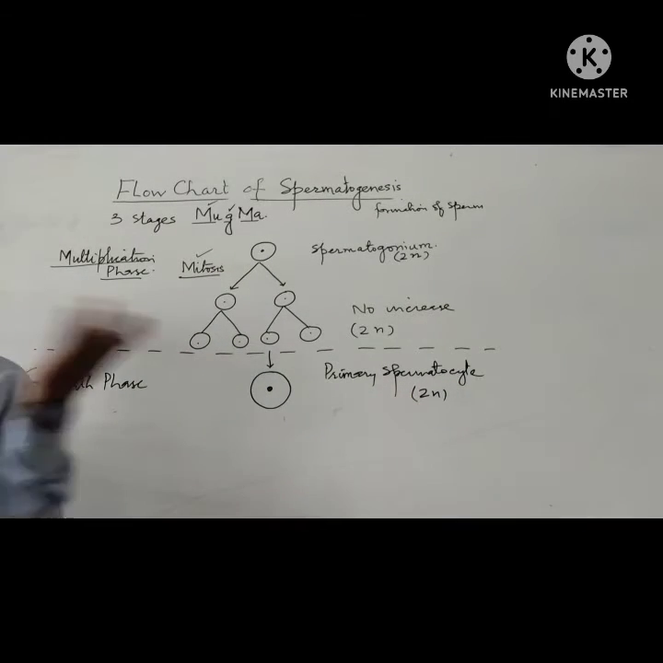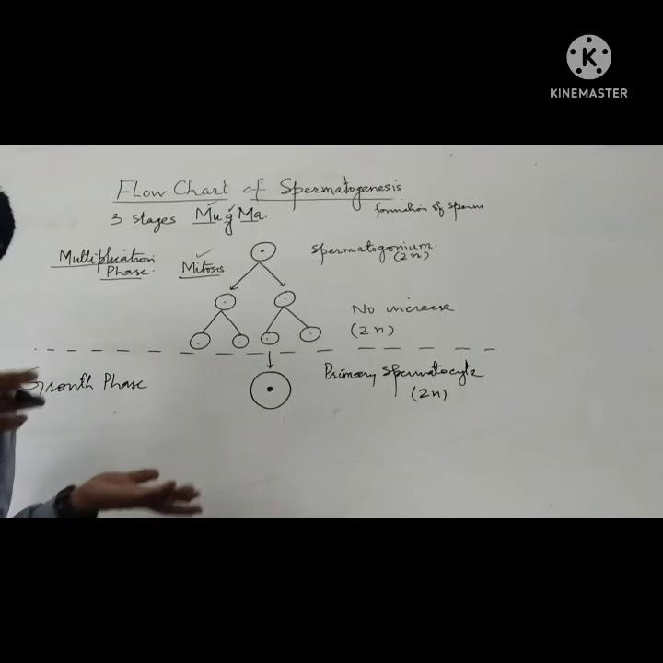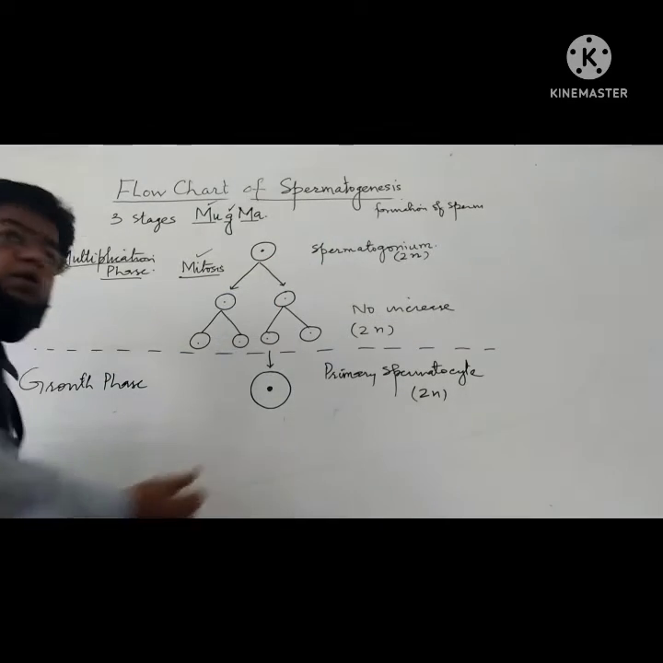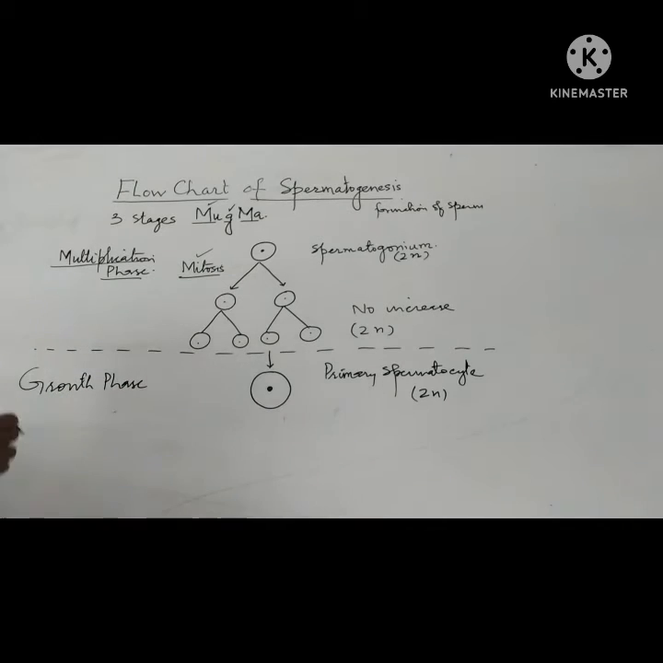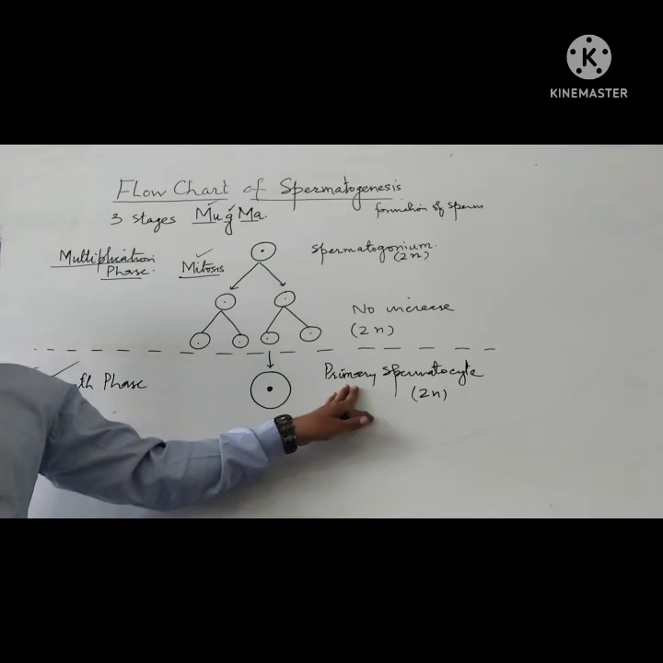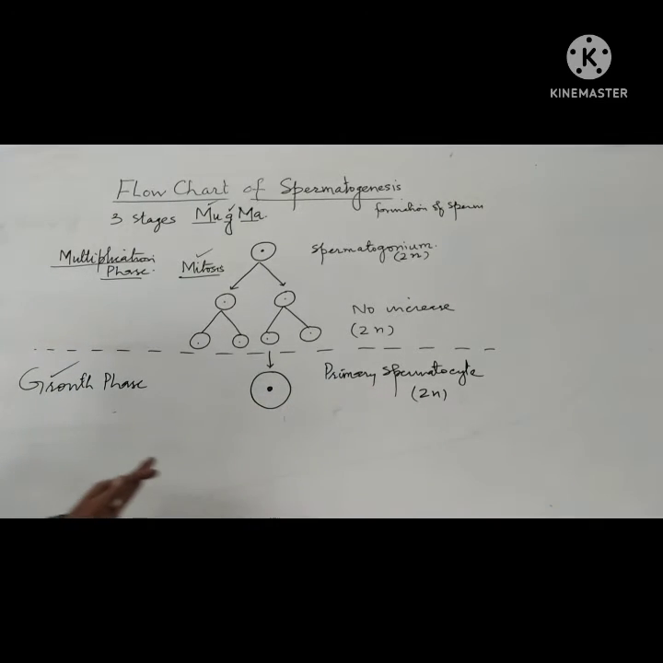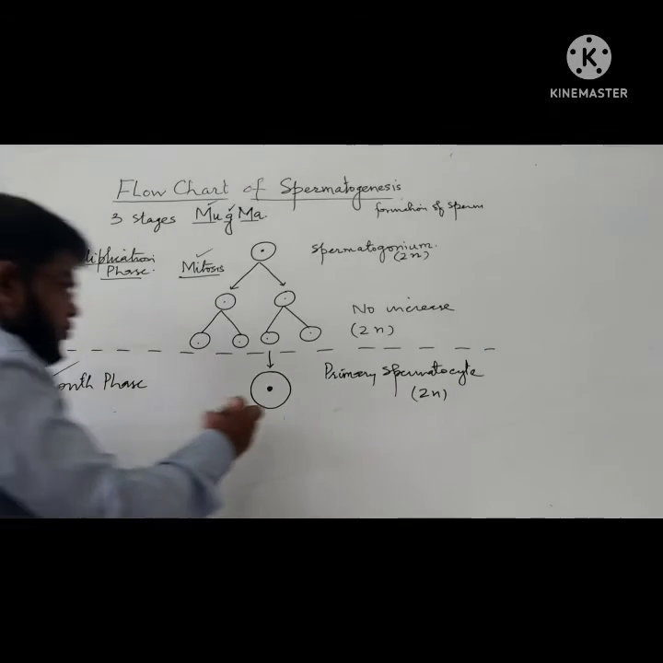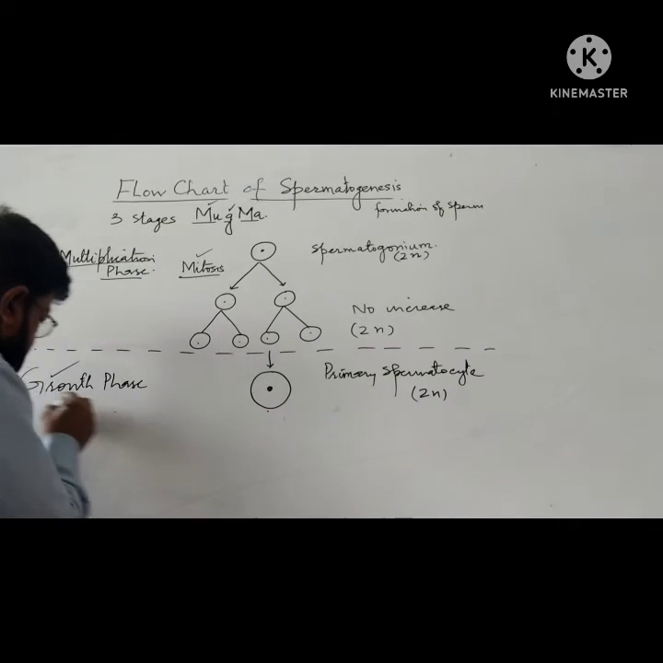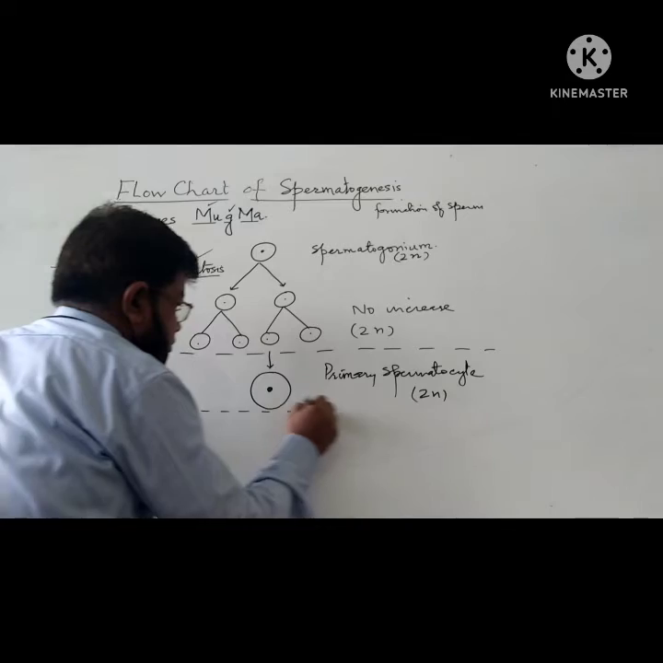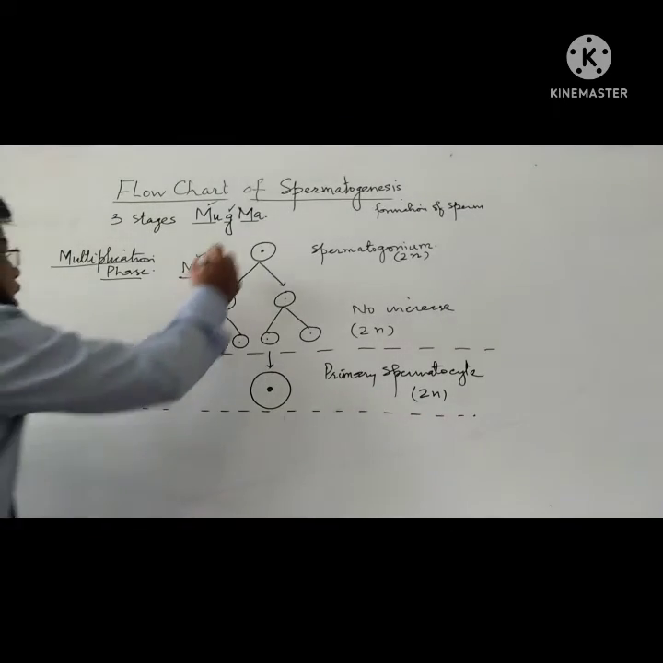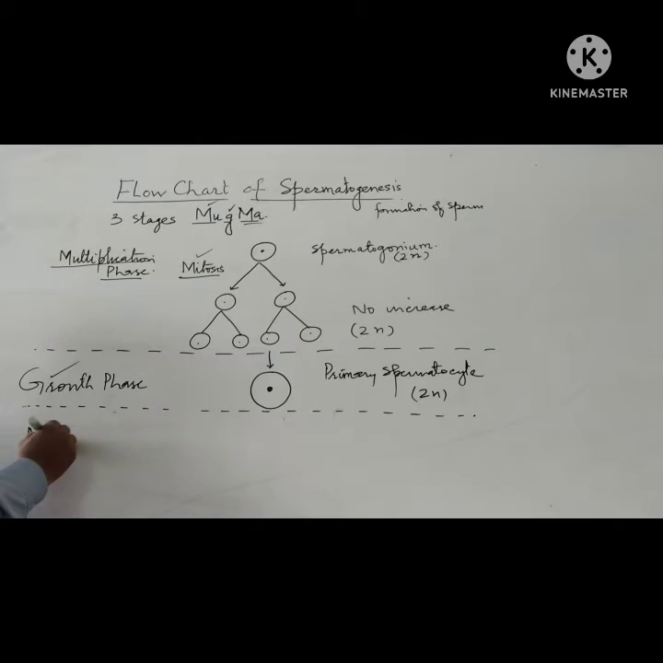Now you can ask, from where did this primary spermatocyte come? ये कहाँ से आया? Spermatogonium increases in size. That's why this phase is known as the growth phase. It accumulates cytoplasm and the nucleus is enlarged, and now it behaves as a primary spermatocyte. Okay? This is the growth phase. The next stage is the maturation phase.